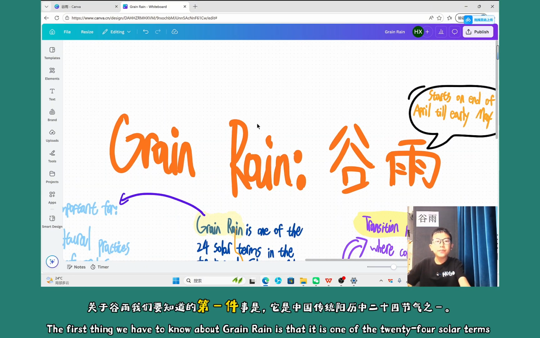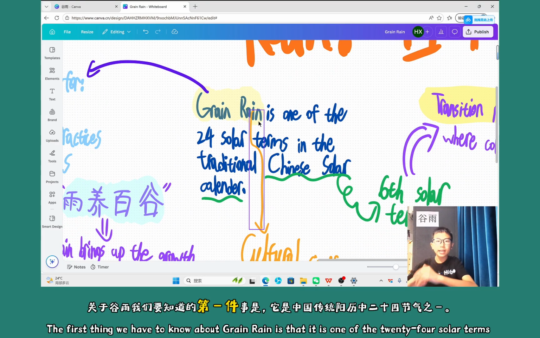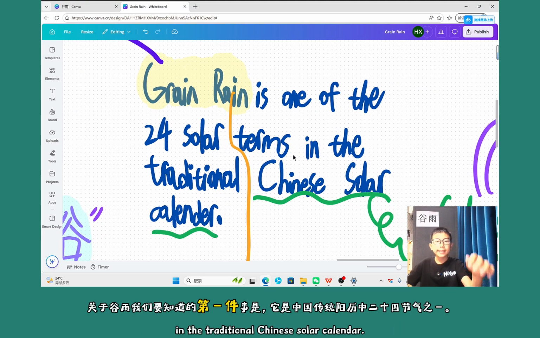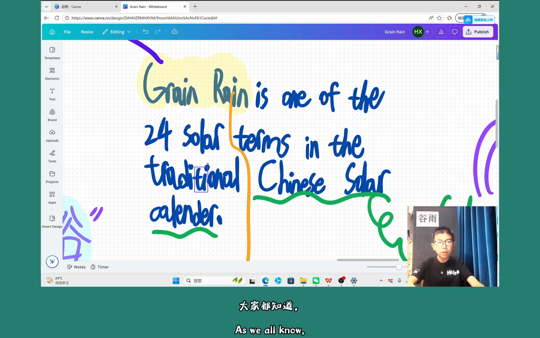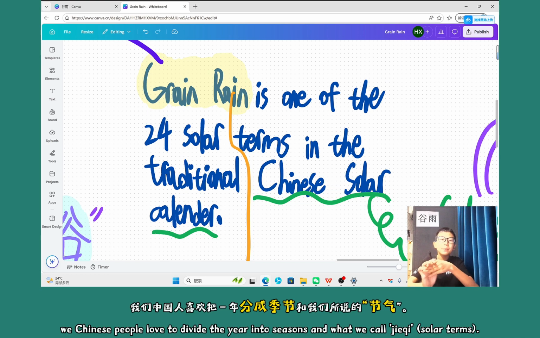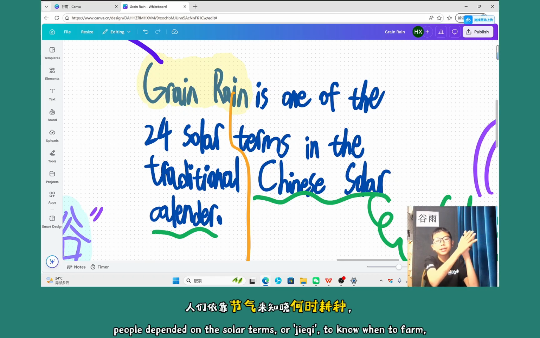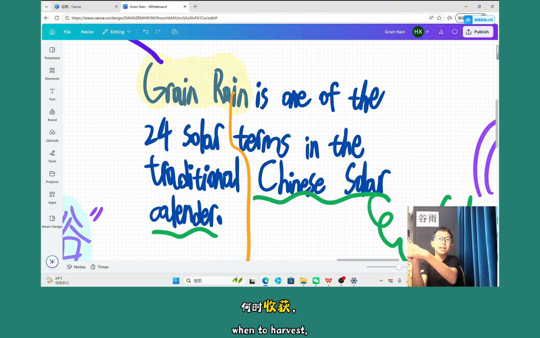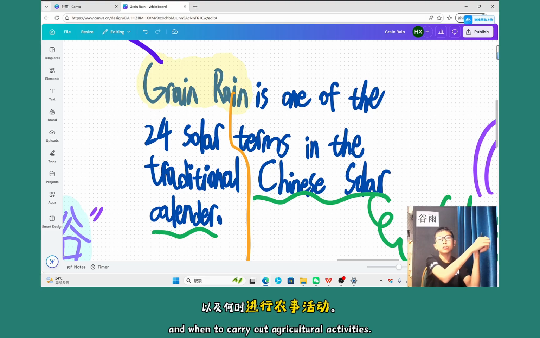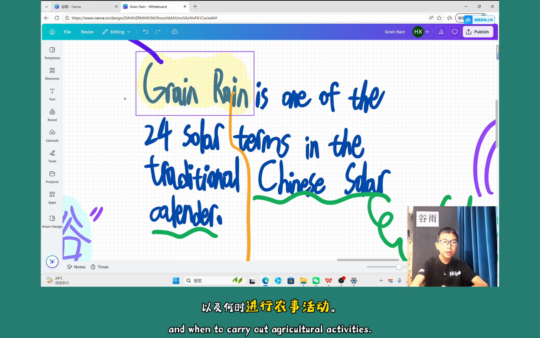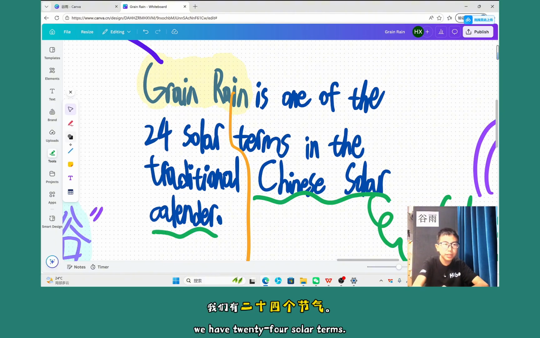The first thing that we have to know about Green Rain is that it is one of the 24 solar terms in the traditional Chinese solar calendar. As we all know, we Chinese people love to divide one year into seasons and what we call 节气. In ancient times, we depended on the solar terms, 节气, to know when to farm, when to harvest, and when to do the agricultural activities. So as we all know, we have 24 solar terms.